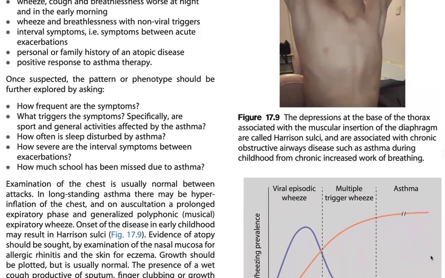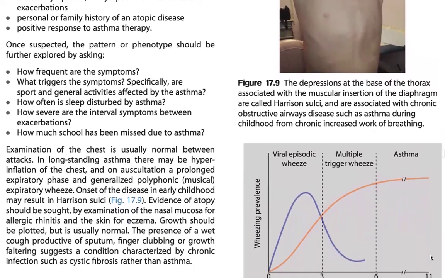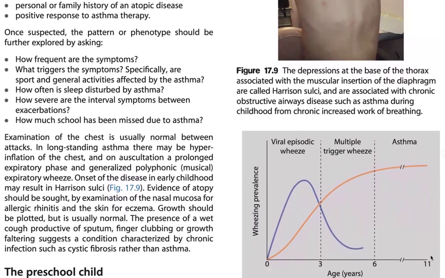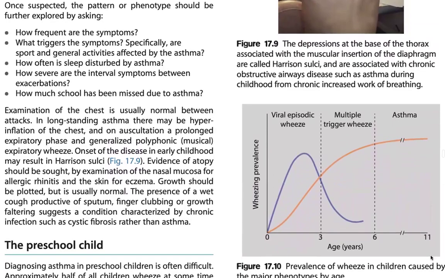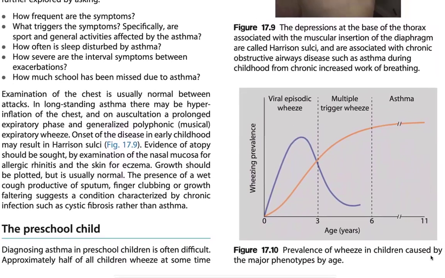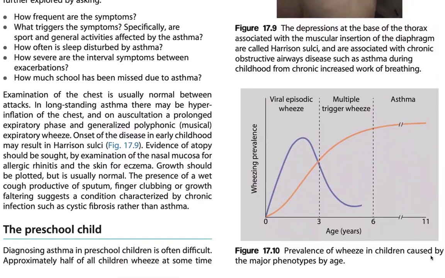Examination of the chest is usually normal between attacks and in long-standing asthma. There may be hyperinflation of the chest and, on auscultation, a prolonged expiratory phase and polyphonic musical expiratory wheeze. Onset of the disease in early childhood may result in Harrison sulci. Evidence of atopy should be sought by examination of the nose for allergic rhinitis and the skin for eczema. Growth should be plotted, but is usually normal.